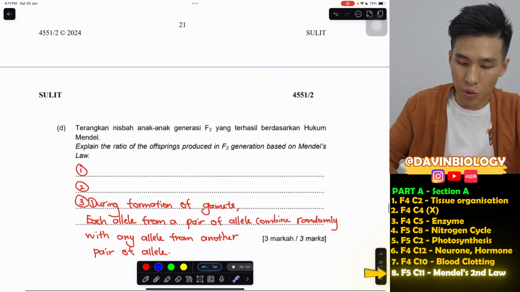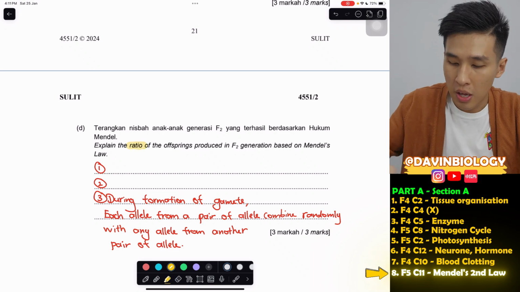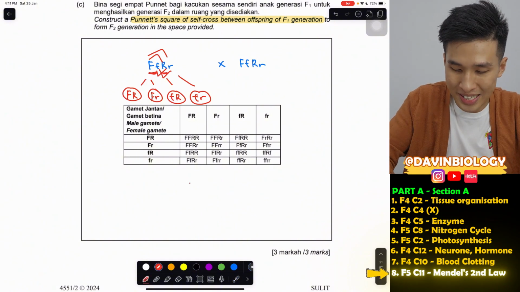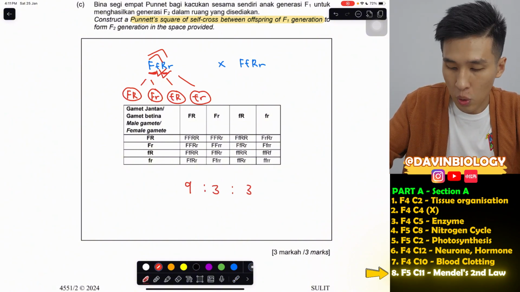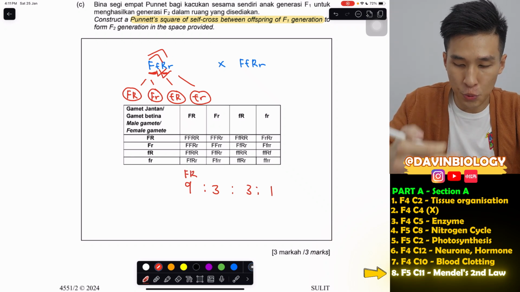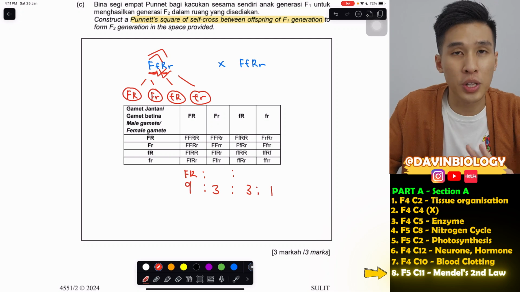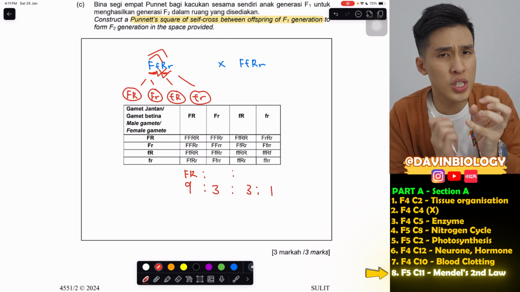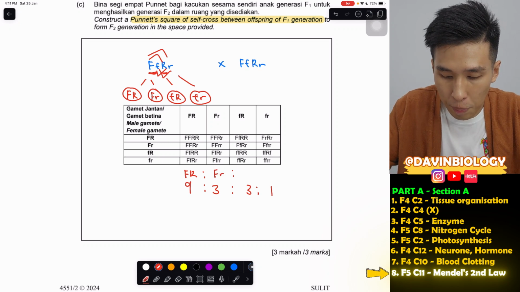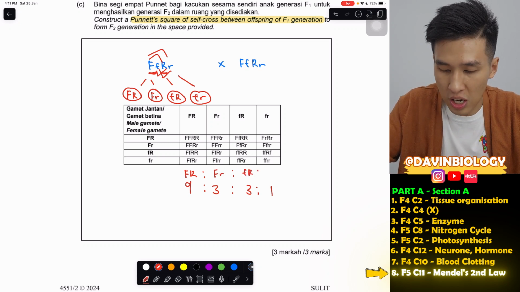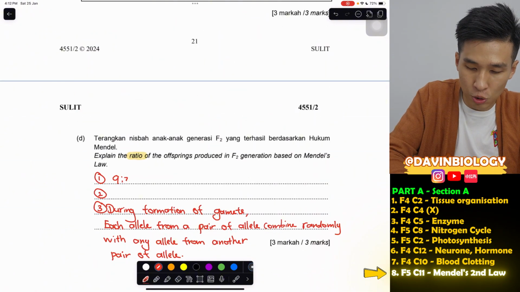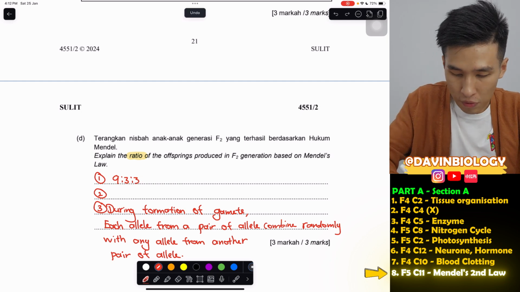The next one is: explain the ratio of the offspring produced. For dihybrid cross, I just memorized the ratio. It's 9, 3, 3, 1. Meaning to say you will get 9 of dominant characteristics, round and inflated. The 3 is the combination of dominant and recessive. When you mix with recessive, you will inherit lesser. So big F small r and small f big R is 3 each, and for recessive only, one is the least. So that is the first thing you have to say. The ratio you will get is 9, 3, 3, 1. That's it. You don't have to write anything else.